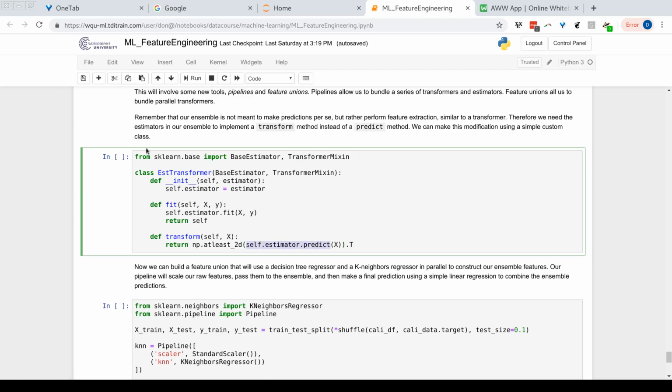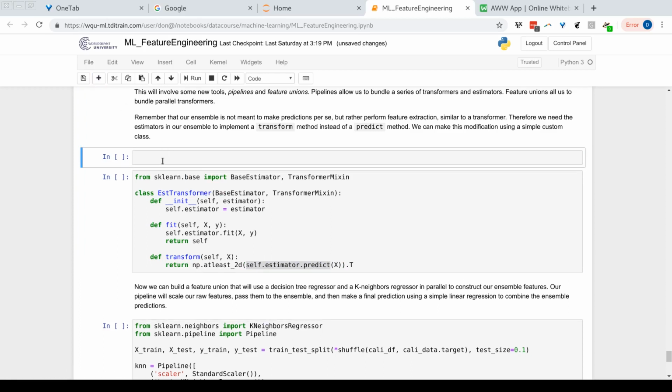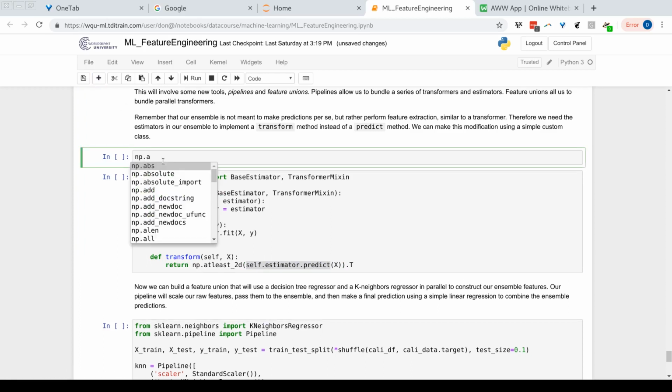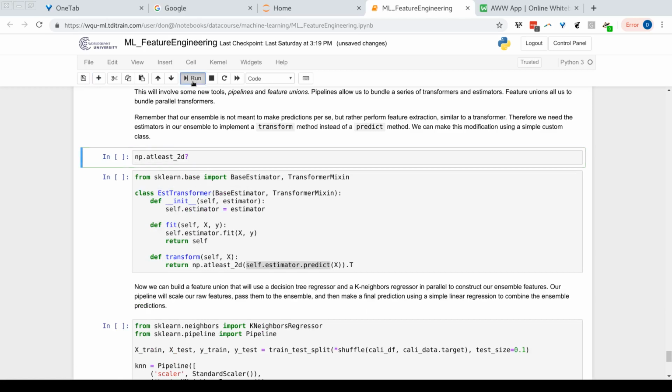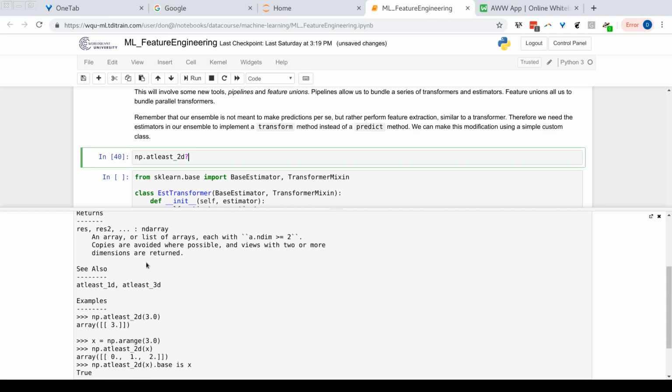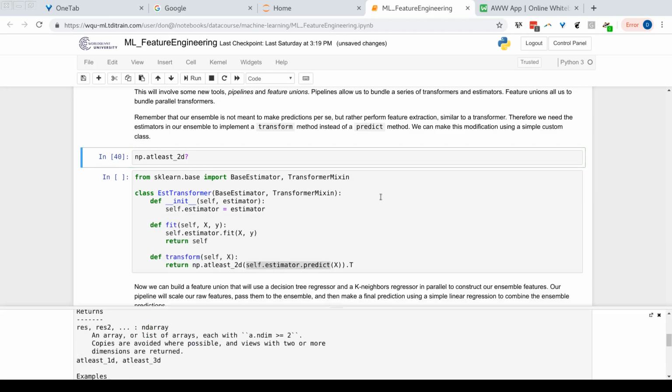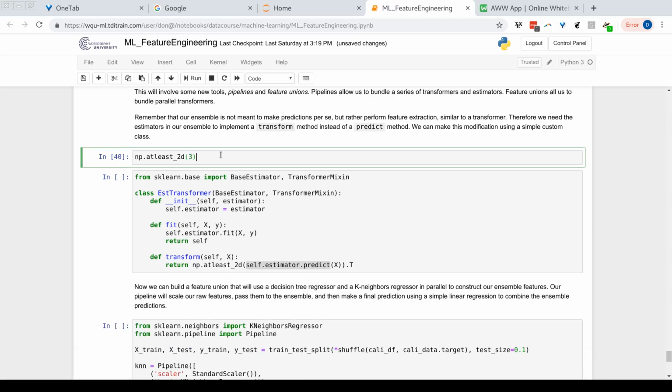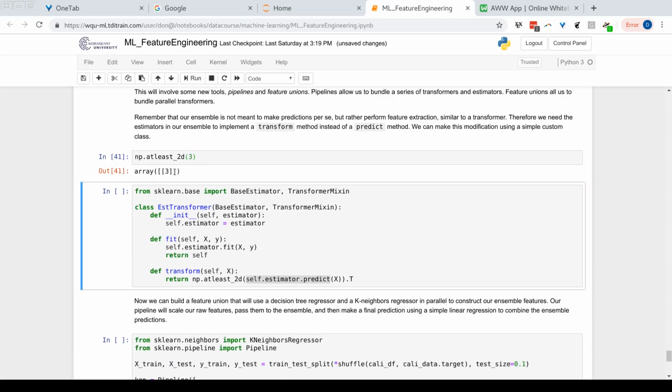You might be wondering, what is this np.atleast_2d function? Let's go ahead and practice looking at documentation. What this function does is it's a nice way to automatically generate a 2-dimensional array if we pass it some other array. So we see here we can pass it a scalar like 3, and I'll go ahead and convert this into a 2-dimensional array.